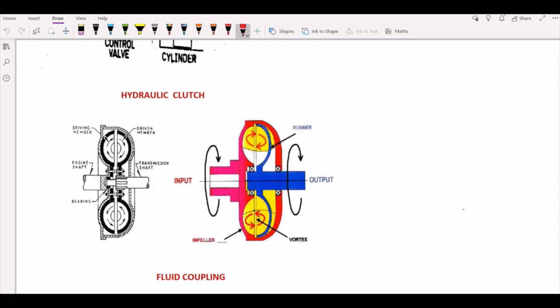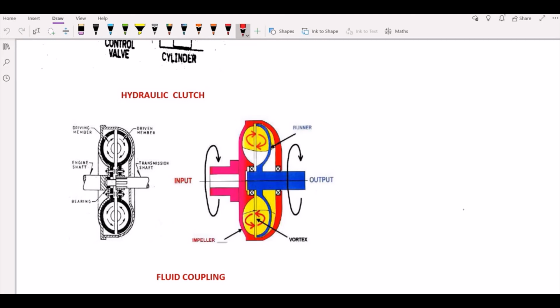I'll show you a video related to this fluid coupling also. The major advantages are that you have smooth transmission of power from your engine to gears, and you do not have any clutch pedals. You eliminate the clutch pedal, and you do not have torsional vibration on your crankshaft.